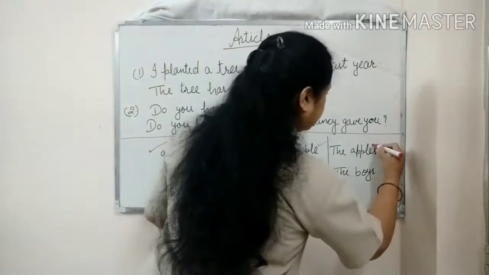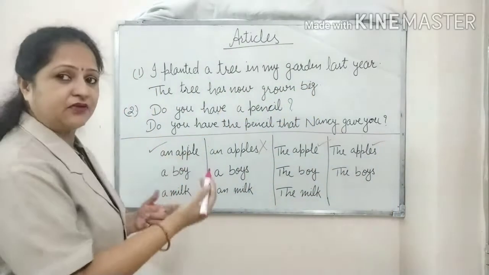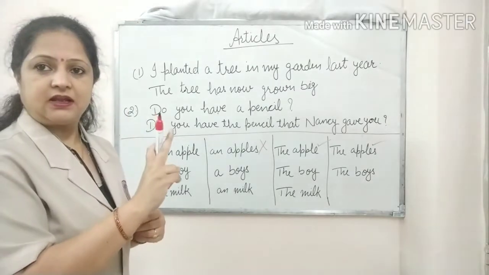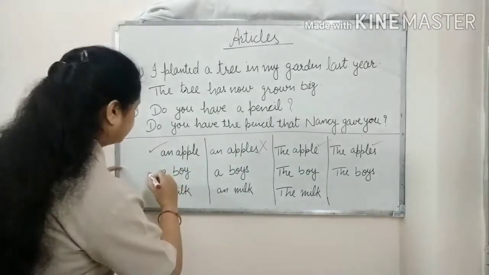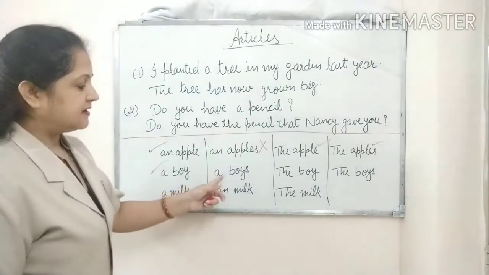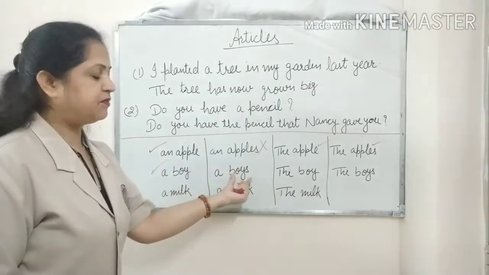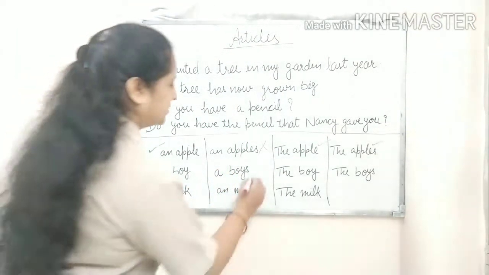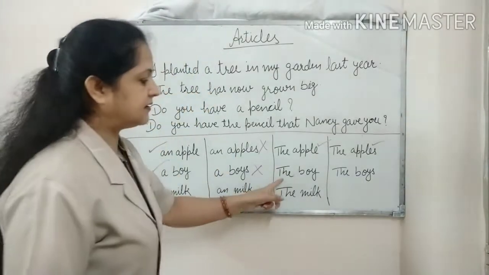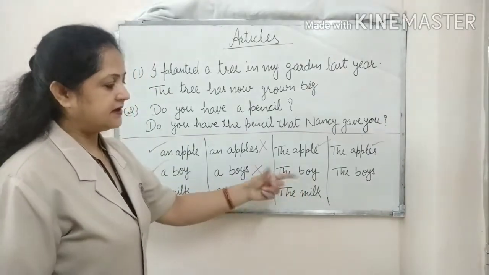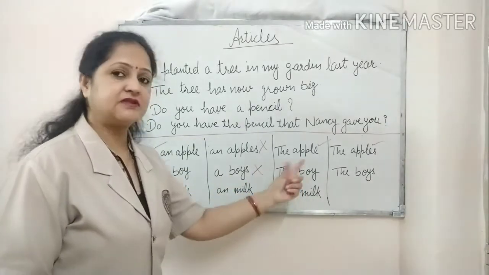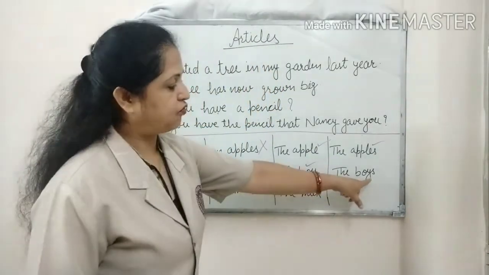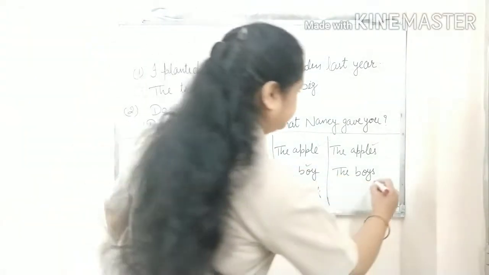So this is correct. Now let's take one more example here. A boy. Singular, countable noun. So this one is correct. Next is a boys. The noun is plural, so a boys is wrong. Next is the boy. "The" is used, as I told you, for both singular and plural. That's why it is correct. Next is the boys. Again it is correct.